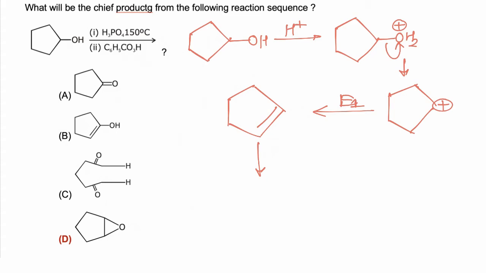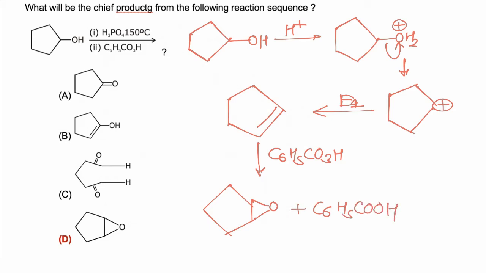Now alkene on reacting with per acid C6H5CO3H. So in presence of per acid, cyclic ether or epoxide is formed as a product. Along with epoxide, benzoic acid is formed, and hence correct answer is D.